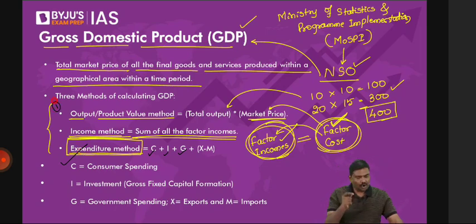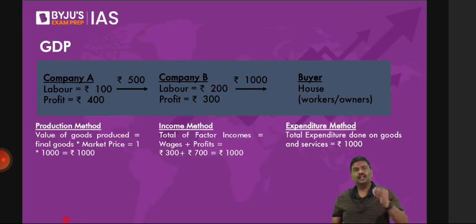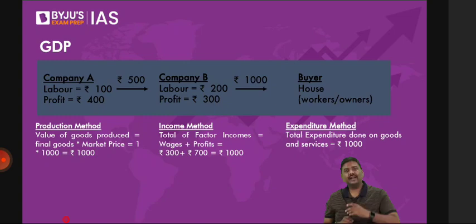That is the methodology very often cited in the newspaper. But apart from the first one, we also use the third one. Now, many of you ask me, sir, why not the second one? Even with the second one we can calculate GDP, but why are we not using it? Let me ask you a very simple question. I will come to your house and ask you how much total income you have generated. Will you tell me the right number? There itself lies the answer. Because in the income method, what do you require? Total incomes generated by everyone in India. Companies, you, me, the street vendors, etcetera. But tell me how many of us will give the right data when the government officials come and ask us how much income we have earned. And that's the reason generally out of three, you will see two very importantly used.